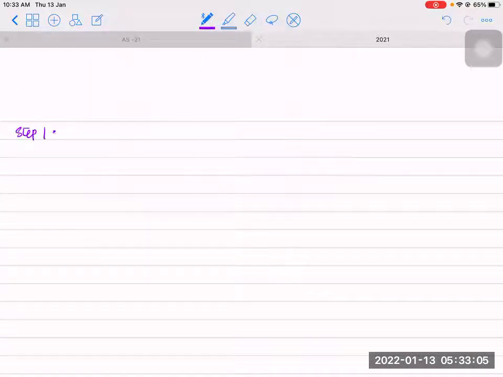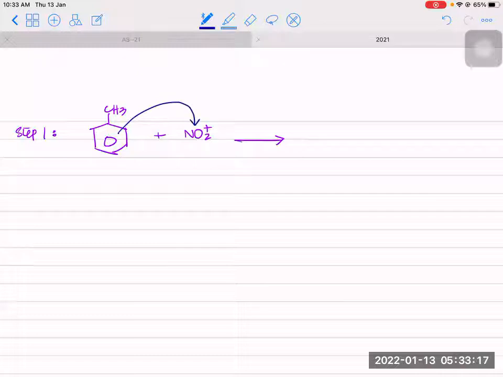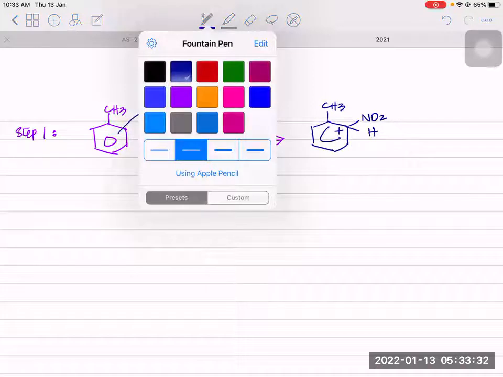Now you will have your step number 1. So you have methylbenzene reacting with the nitro group. Now this can go on position 2 or 4. Let's say it's attacking carbon number 2. So you will get a 4-valent carbocation, with NO2 here on position number 2. Now let's see step number 2.